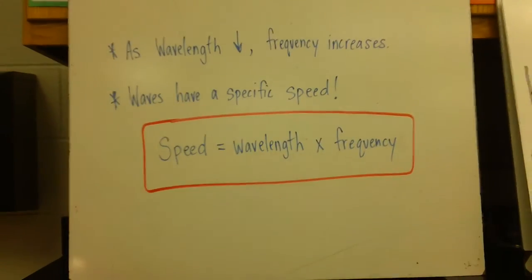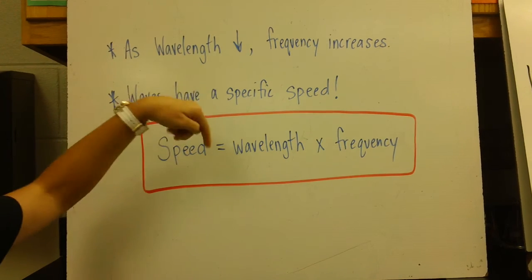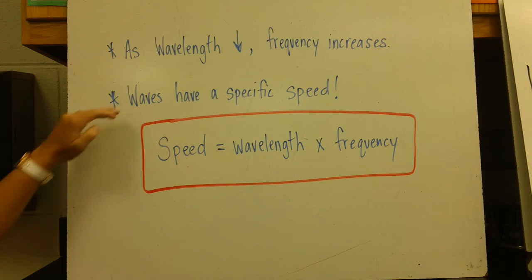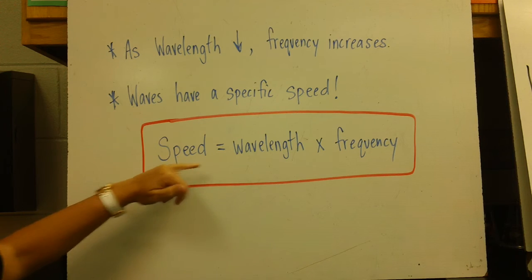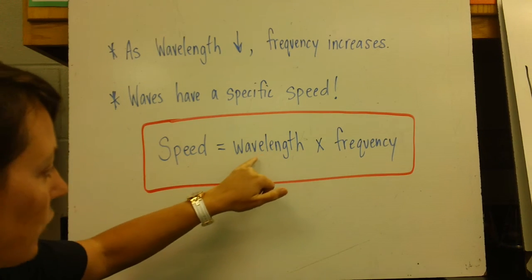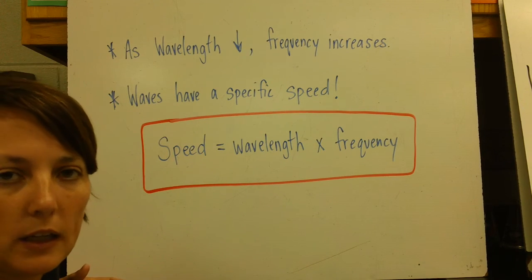A couple of things that I need you to make sure that you have. As wavelength decreases, as it goes down, its frequency is going to increase. And waves have a specific speed. To calculate the speed of a wave, we take the wavelength it has, which is the distance of crest to crest, times the frequency. How many waves pass that point in a given second?